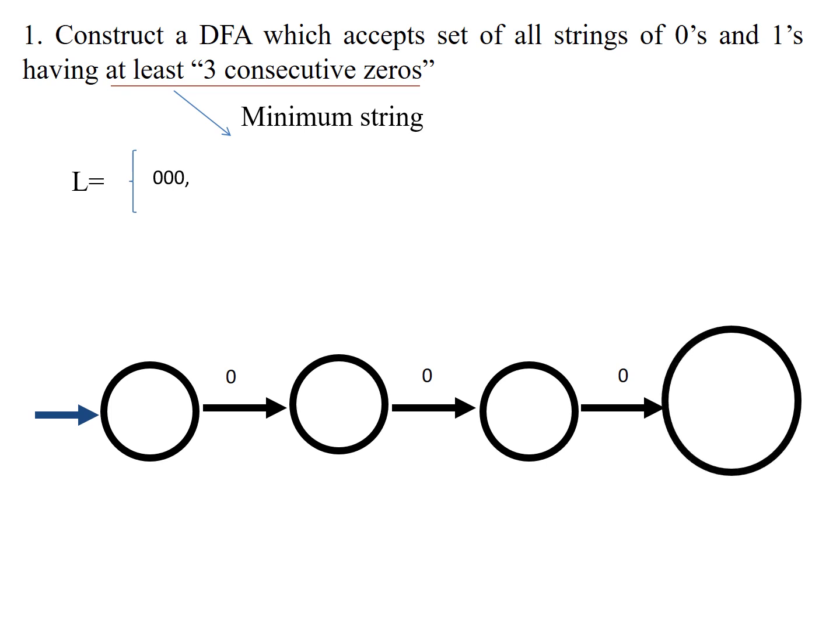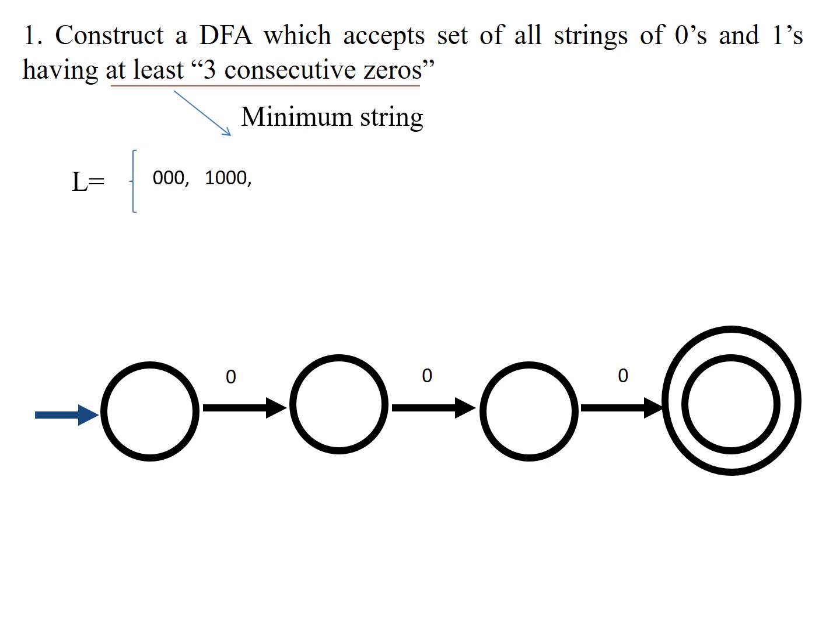To make these 3 zeros accepted, the final circle should be a double circle. That will be the accepting state. Now this minimal string of 3 zeros is accepted by the DFA. Let us see the next possible string.